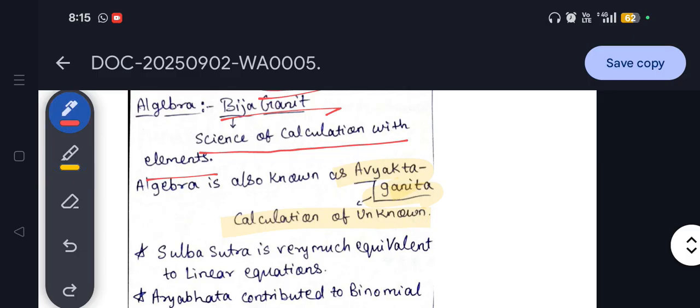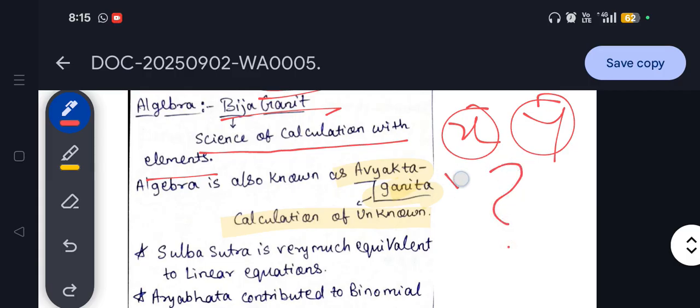Generally in algebra we find x, we find y. So either we find x, or we find y, right? So this is avyakta. Through the solution we will be able to know the answer of x and y. So that is why it is known as Avyakta Ganit, means at present the answer is not available to us.